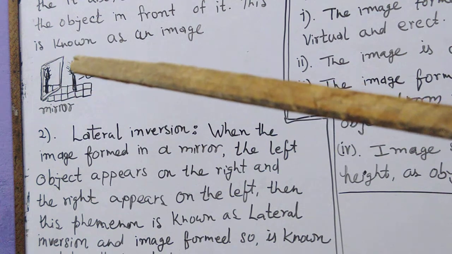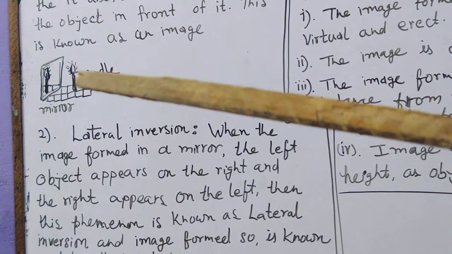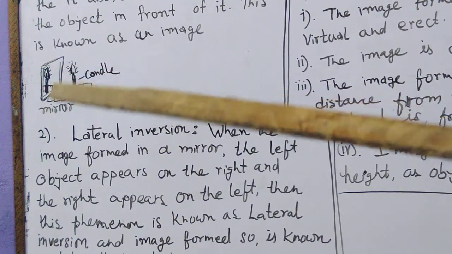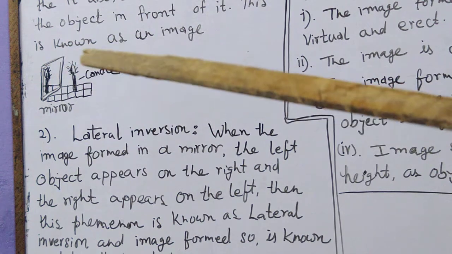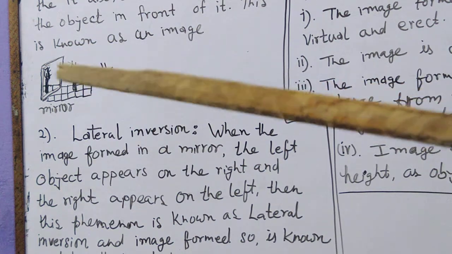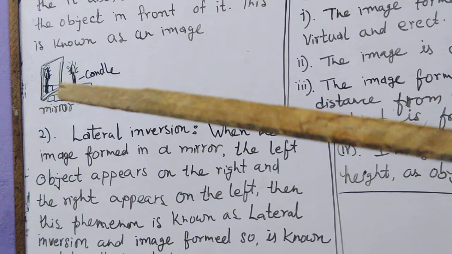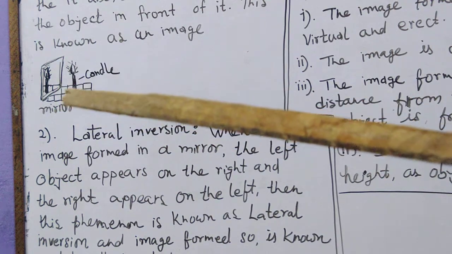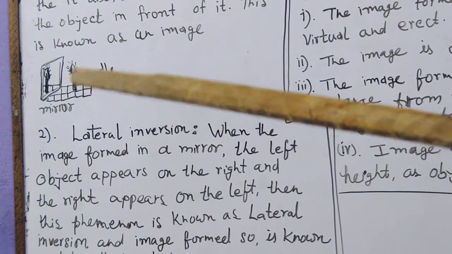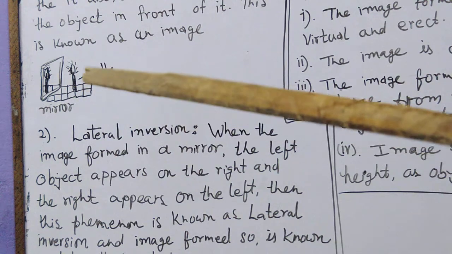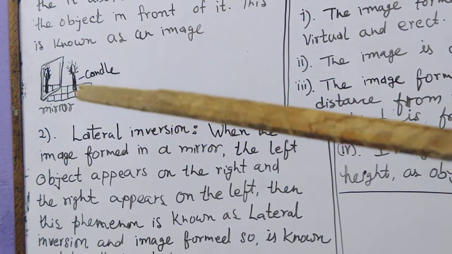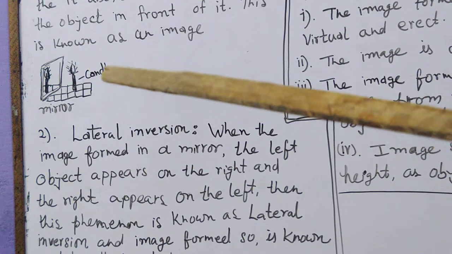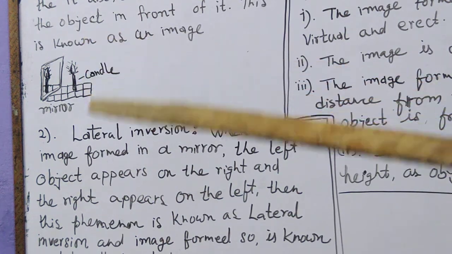And another thing we have already seen in our day-to-day life: the image formed in the plane mirror is also of the same size. See, the candle is of this much height, so it will seem of the same height in the mirror. So the image formed in the plane mirror appears of the same size as the object, at the same distance, laterally inverted, but it is erect.